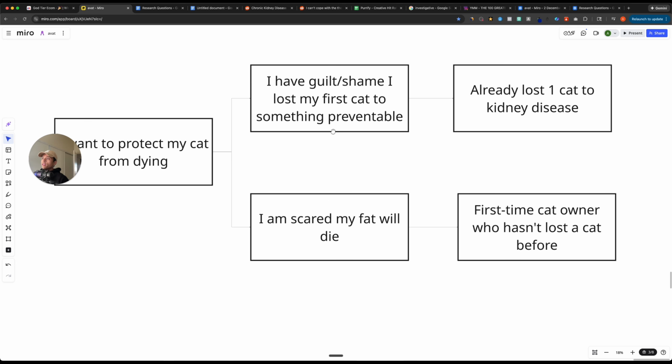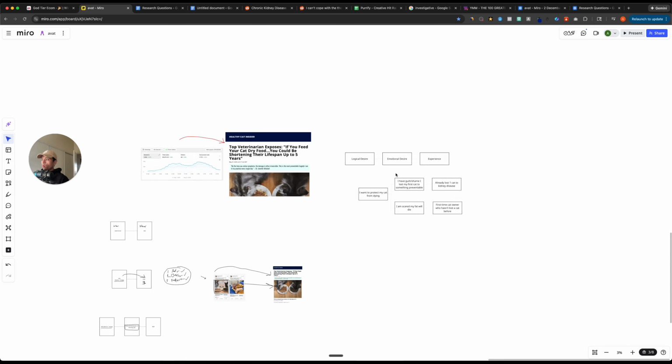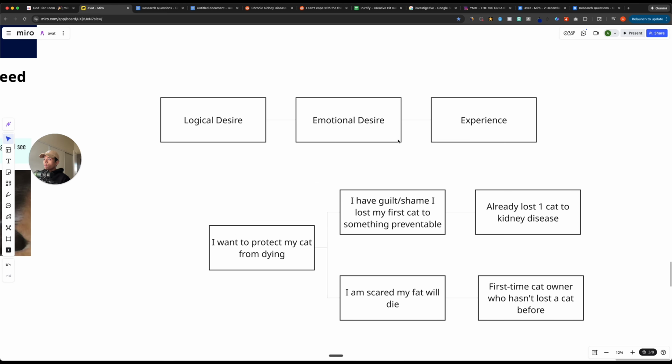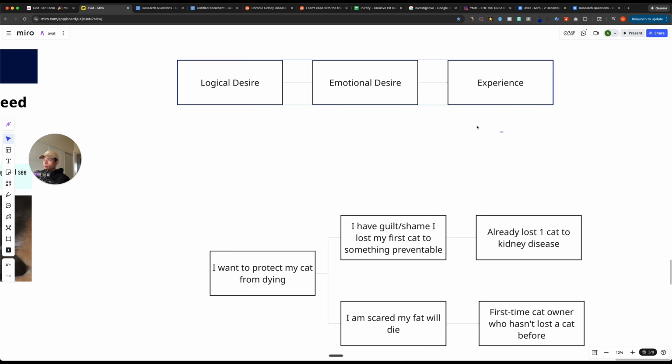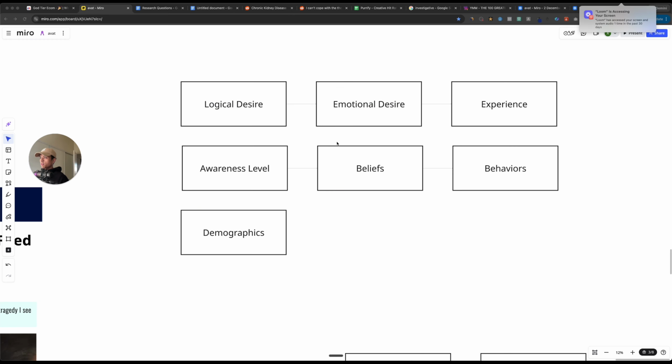They're going to have totally different emotions, different experiences, different beliefs, different behaviors. So if we bring this thing back, the experience and what people have gone through impacts everything with regards to your avatar.